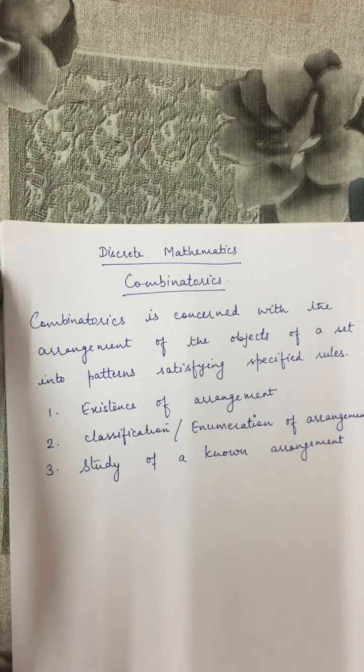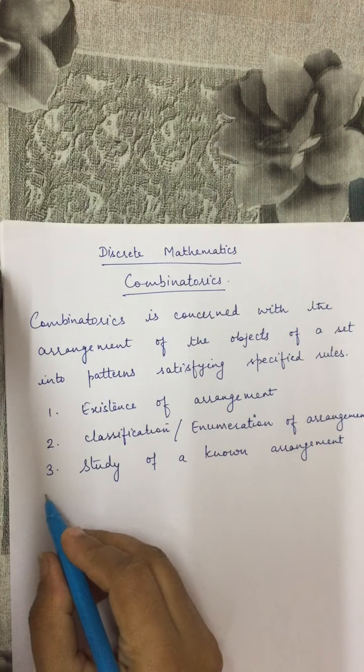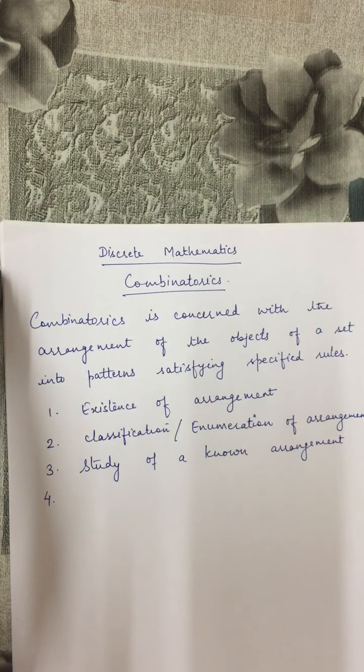Then we discuss its properties, we discuss its structure. For an arrangement which exists, we study its properties, its structure, etc. Or we can say we analyze that arrangement. So this third portion is basically the analytic portion that analyzes the given arrangement which satisfies some specific conditions.